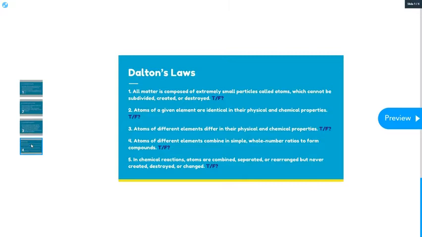Then number 5 is still true today. It says, in chemical reactions, atoms are combined, separated, or rearranged, but never created, destroyed, or changed. So the atoms themselves are still all there after every chemical reaction. They're just going to be combined differently. So they're never just disappearing. They never just appear out of nowhere. They're just recombined into a different substance. So this one is also true. So out of Dalton's laws, the first and second ones are not true as written, but the third, fourth, and fifth ones would be true.